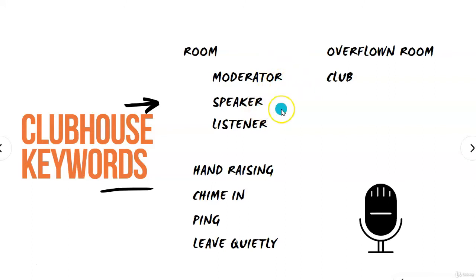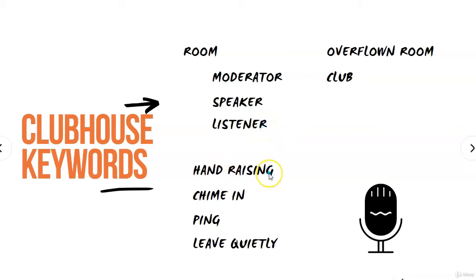The next person is a speaker. The speaker is a person in a room who has the ability to talk, and he or she shares the floor with other speakers as well. Listener is anyone who joins the room after a moderator and a speaker. You enter the room on mute and you just listen to the conversation.